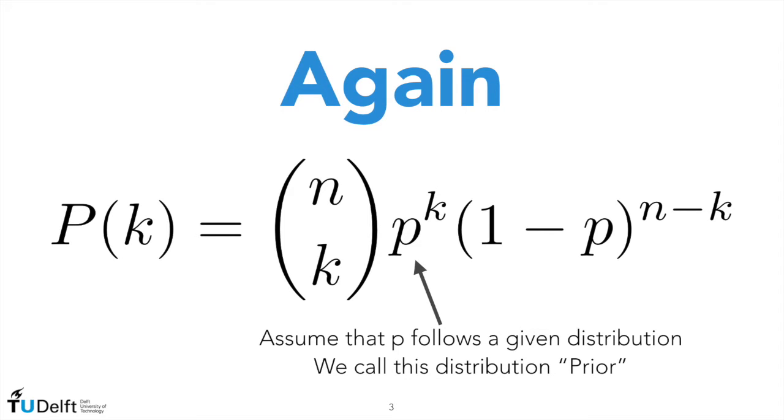The idea is to assume that our small p follows a given distribution. This distribution is what is called the prior distribution in Bayesian statistics. This prior distribution represents our beliefs on the behavior of small p, and typically these beliefs can be the results of experts' judgments, that is to say, recommendations that we can obtain from economists, financial experts, and so on.